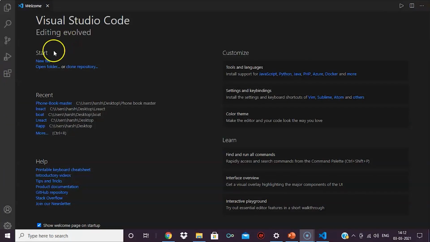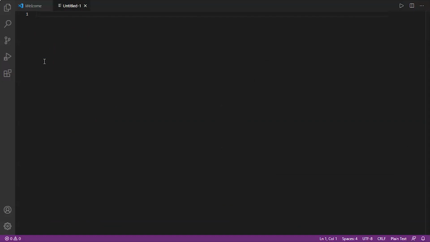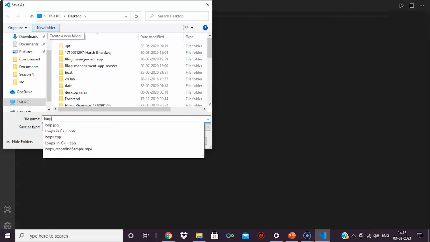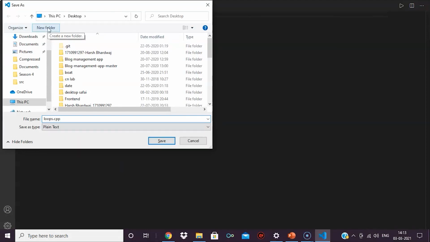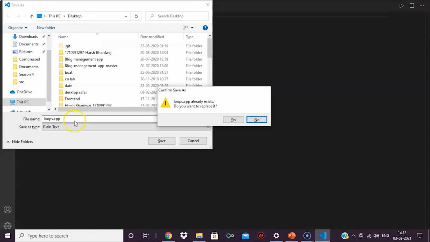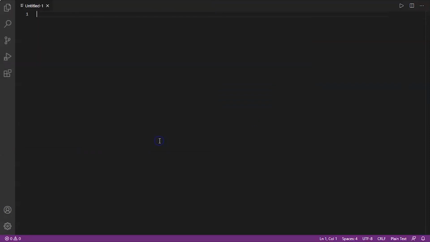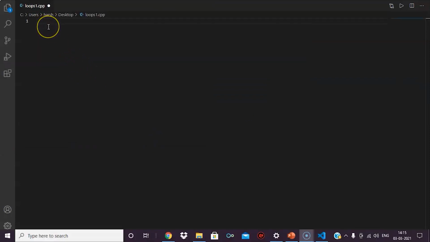Now, we'll make a new file and we'll name that file loops1.cpp. Now here we will do a program in which we have to print the digits from 0 to 10 using for loops. It will be a basic program just to understand it.